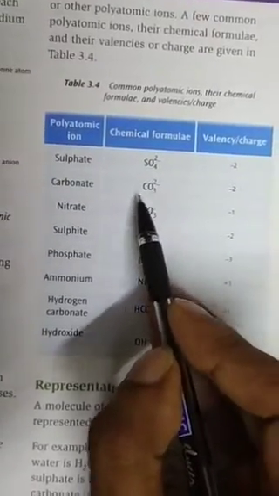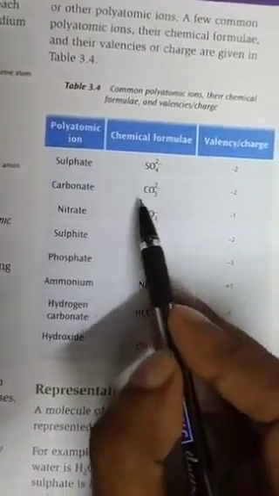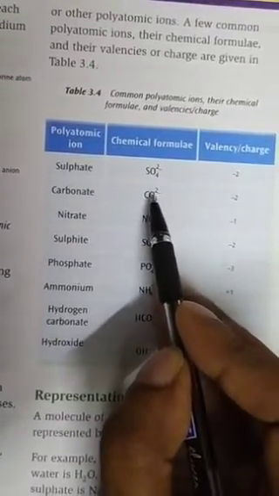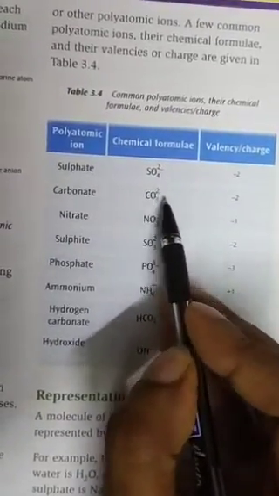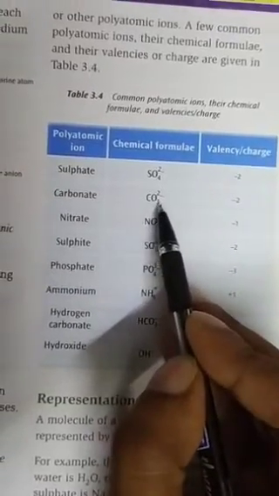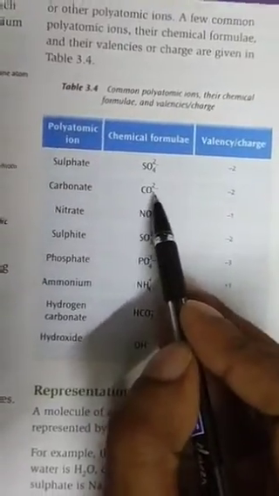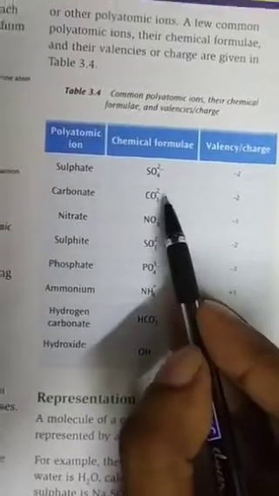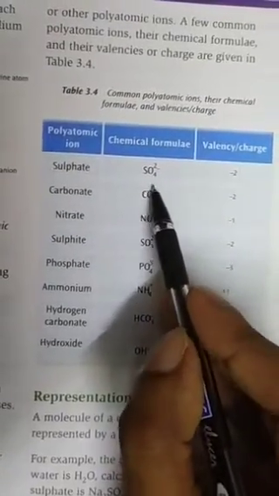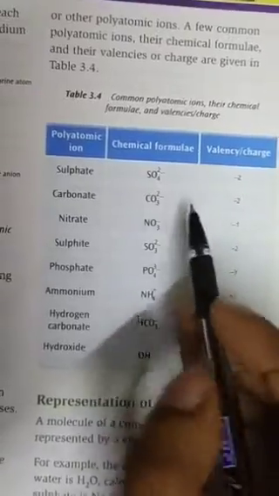So it is a group of atoms and it also carries a charge, that is 2 minus. So the valency of the carbonate ion is minus 2, because the power here is minus 2. This represents the valency.